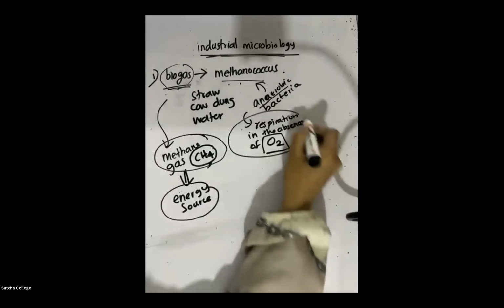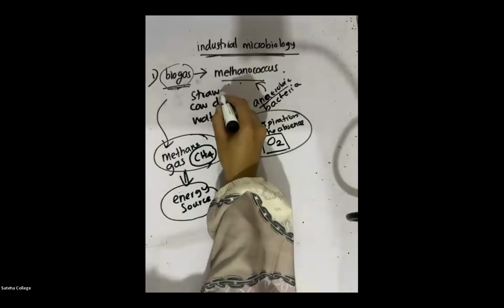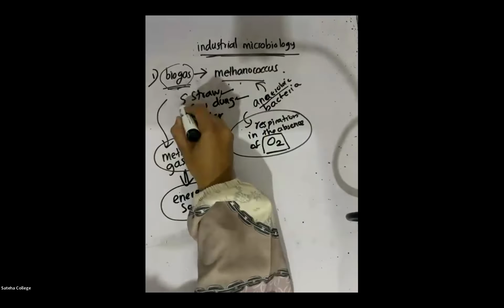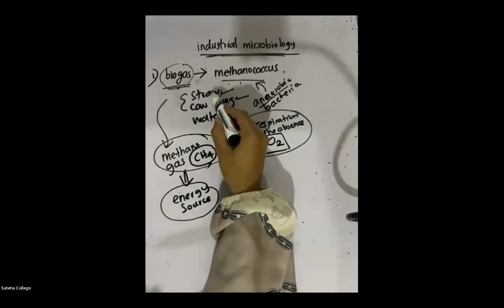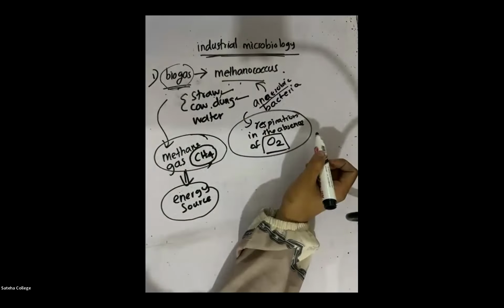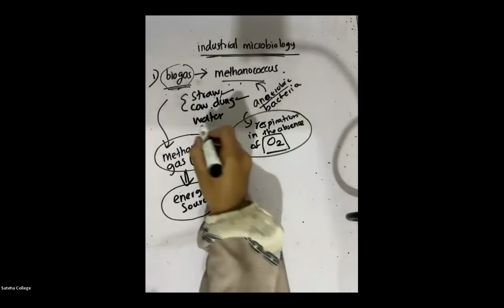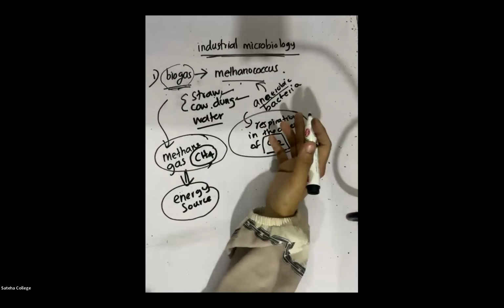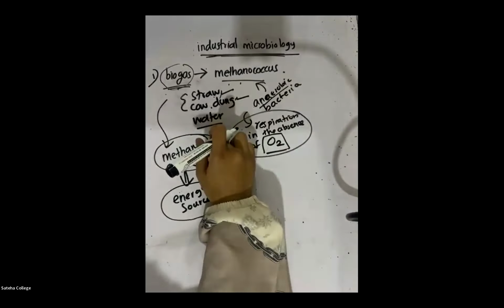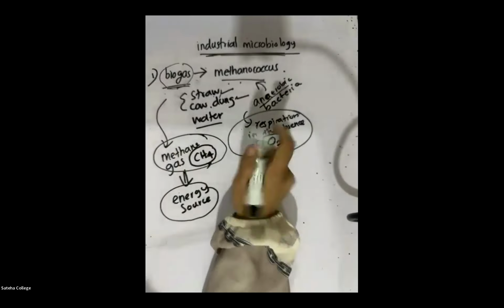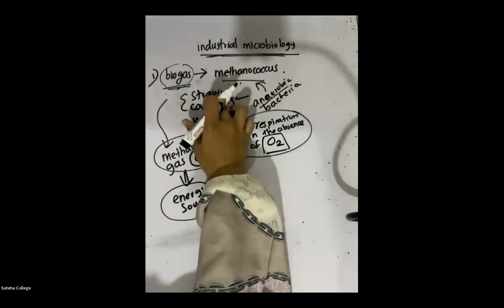Now look at the board. To produce biogas, we need straw and cow dung. These are called organic substances. Organic substances such as straw and cow dung are required to make methane gas. Additionally, we also need water as a medium, so there should be some liquid in it. We use water to mix the straw and the cow dung. Straw means the hay, so that's called straw.